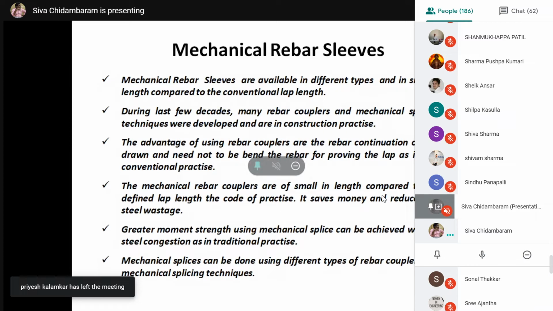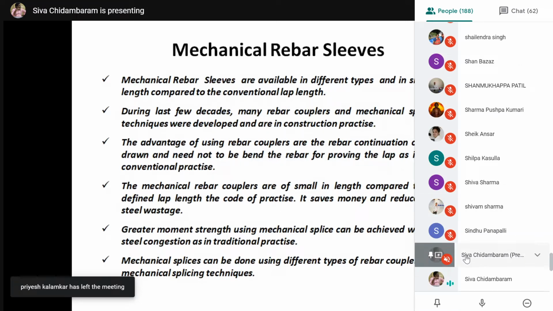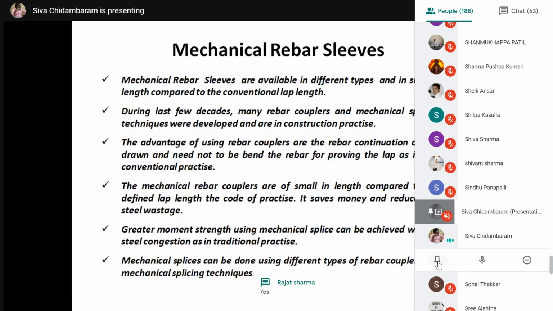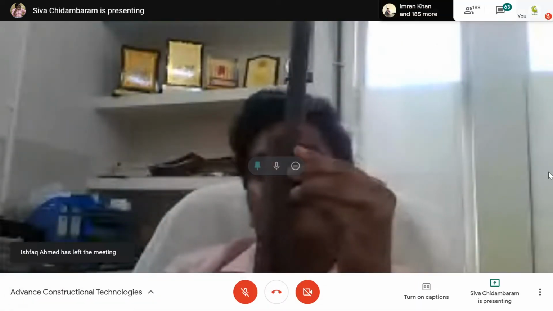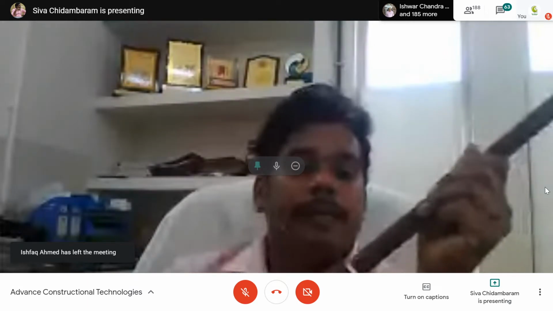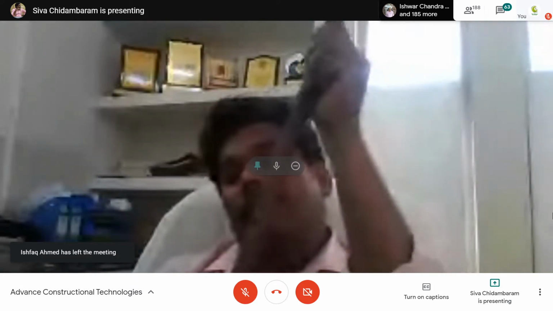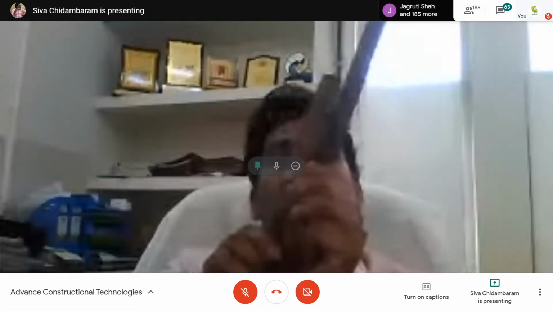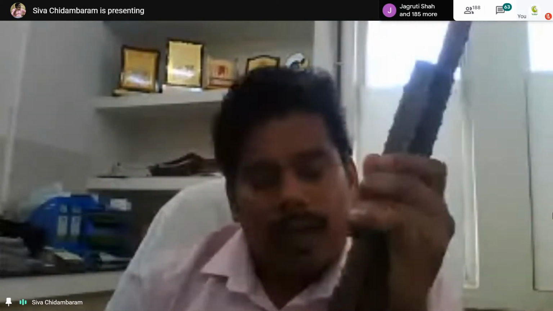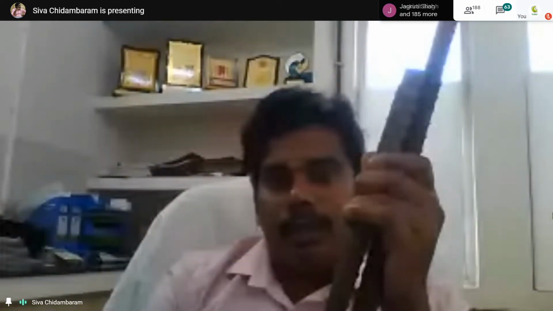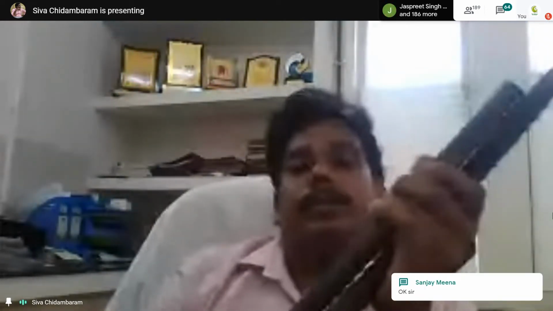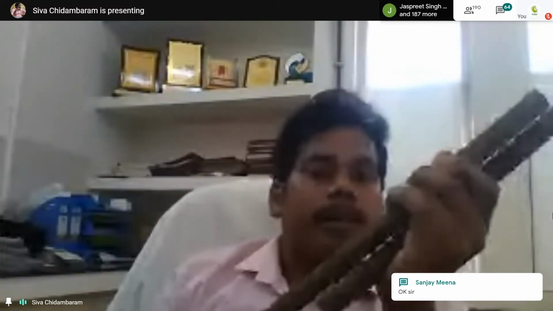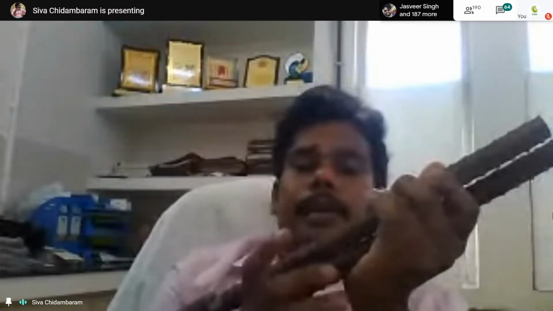Now you can see I have one rebar and another rebar. Generally, we are doing lap splice like this. Continuity means it should be like this, but we are providing lap splice like this. So under tension, these lap splices will not work. Under bending, the composite action of confinement along with the lap will work. That's why we have to provide a lot of confinement wherever we are using lap splices.